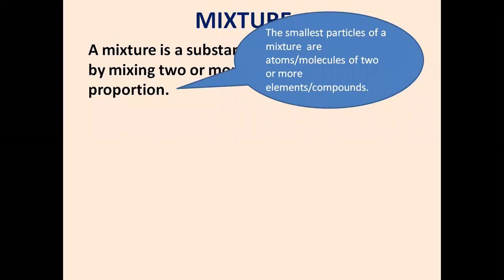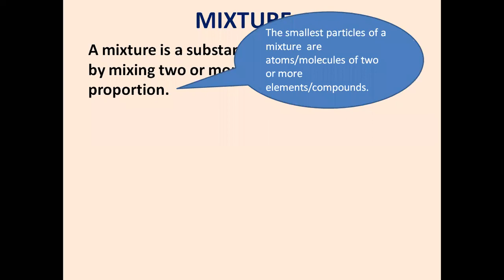So the smallest particles of a mixture are either atoms or molecules of two or more elements or compounds. Now both the terms are inclusive, because a mixture can be made by mixing an element and a compound, or by mixing two elements together, or by mixing two compounds together.